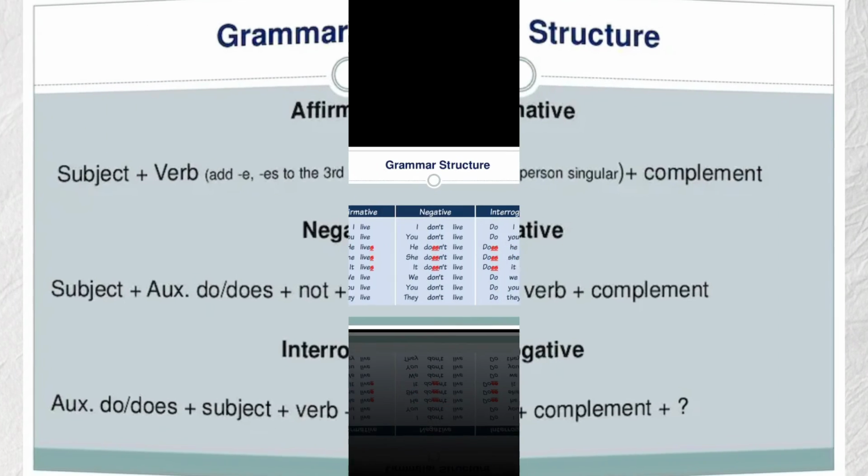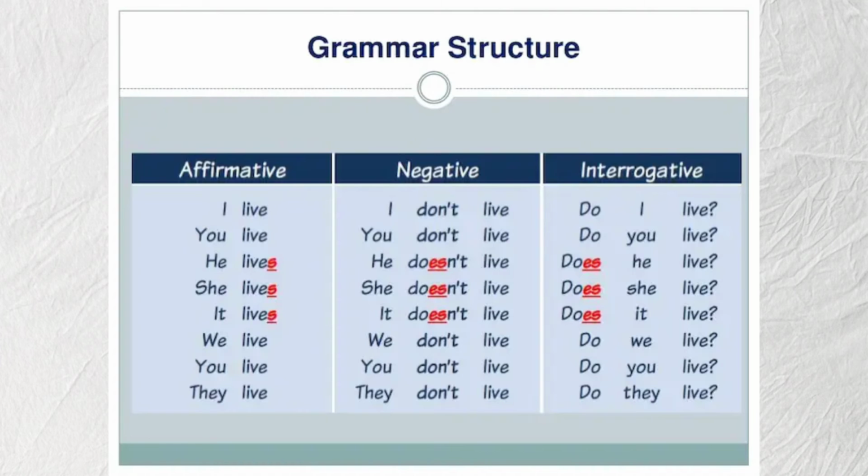Okay, here the example of affirmative, negative, and interrogative. For affirmative, here there is I live. I for the subject, live for the verb, and then she lives. She becomes subject and lives becomes a verb add s. And for the negative, here I don't live.